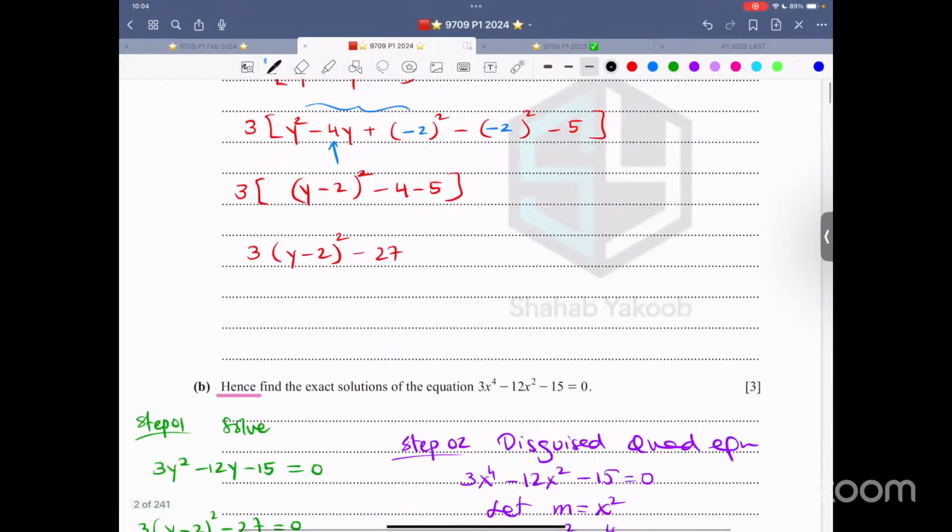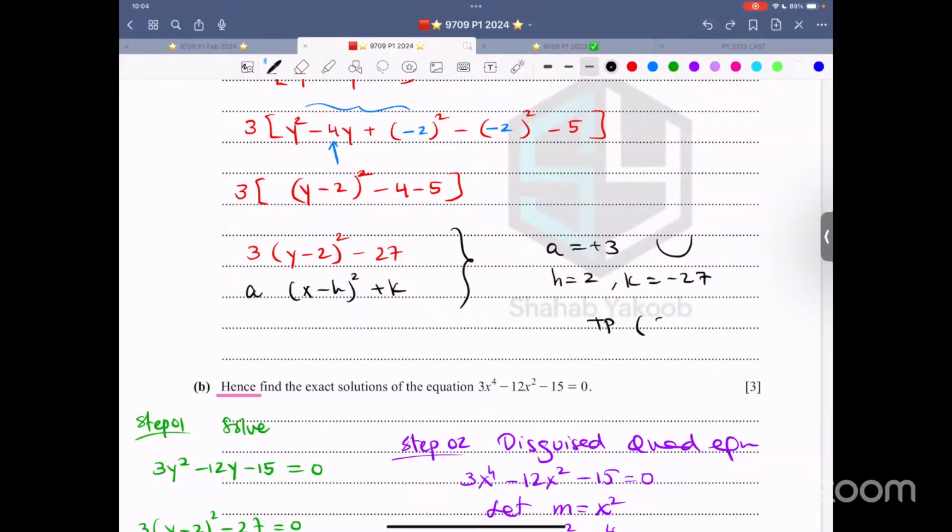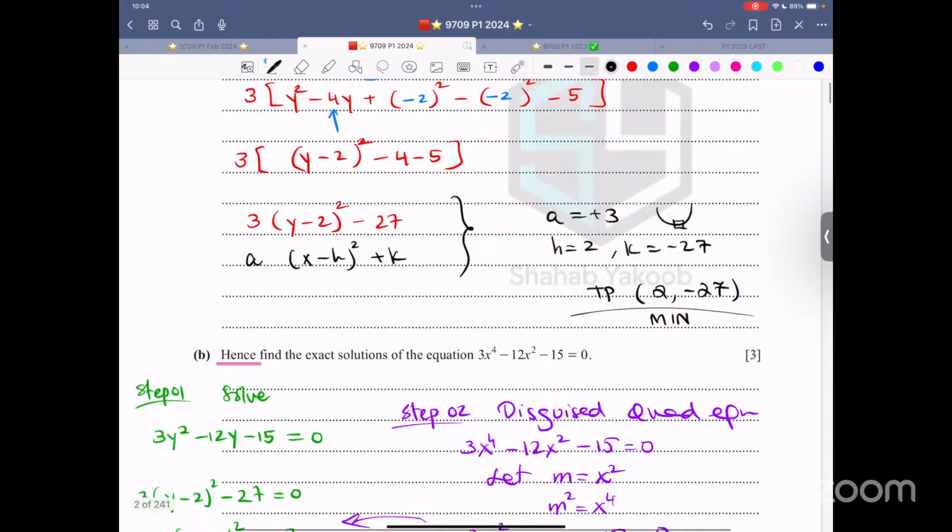If you want to find the coordinates of the turning point, which they haven't asked over here: a is positive 3, therefore it's a minimum. Minus h is minus 2, h is 2, k is negative 27. Therefore, the turning point is (2, negative 27). That's the coordinate of the turning point, and it's a minimum because we know the shape is a happy face.